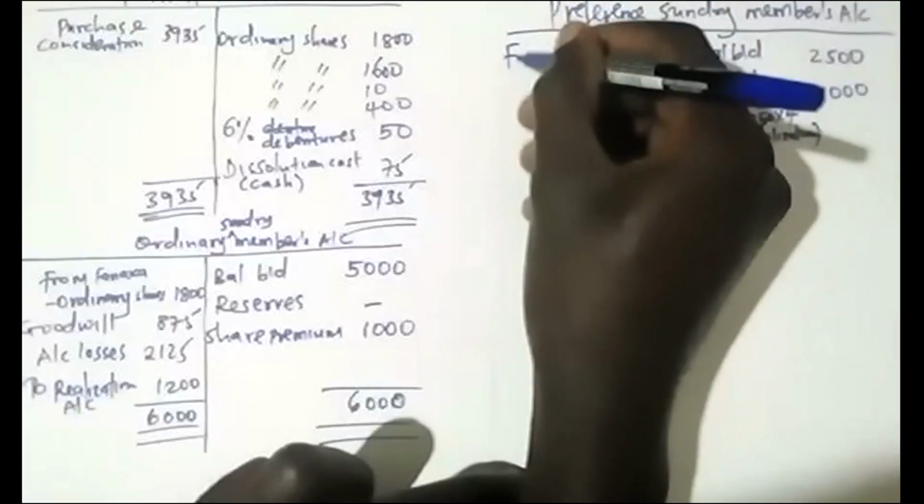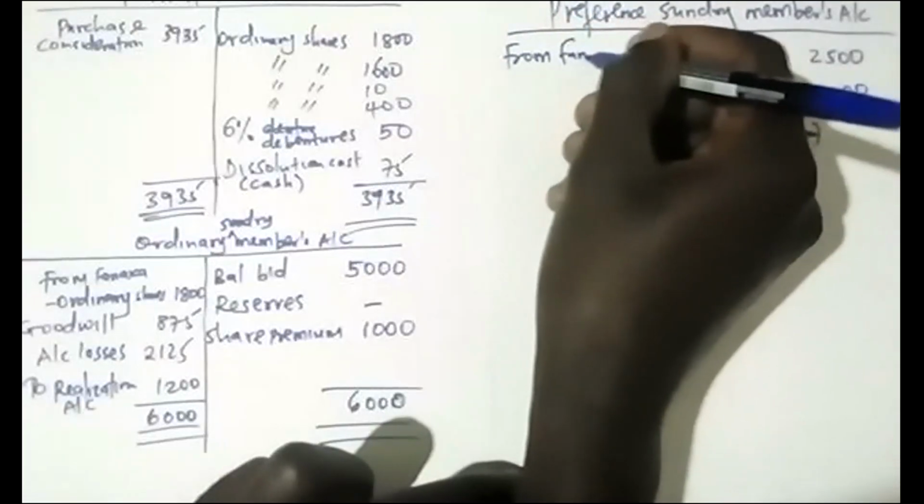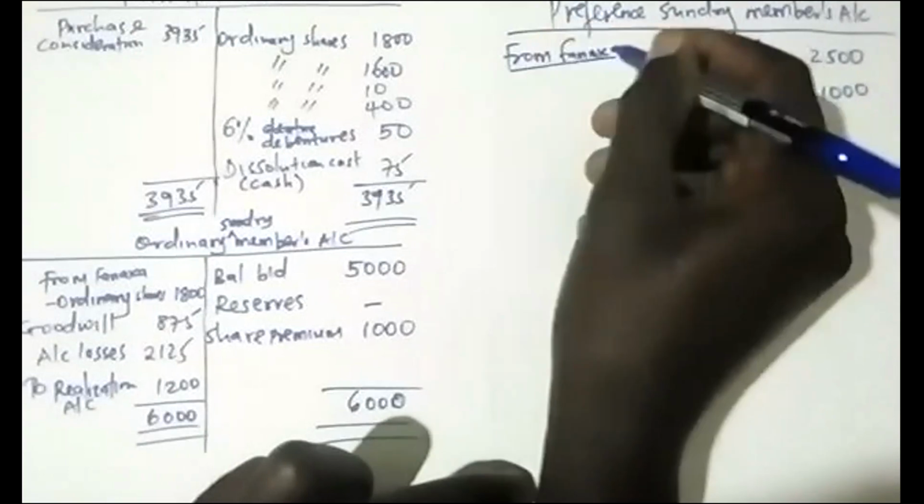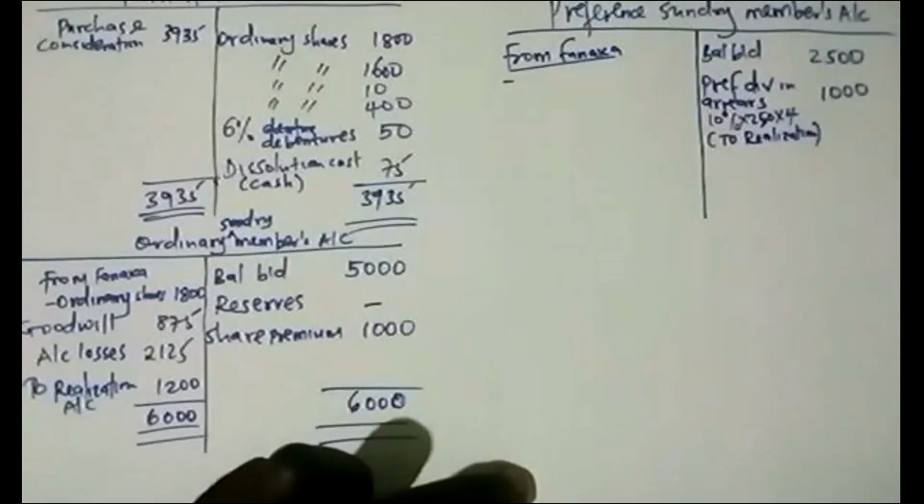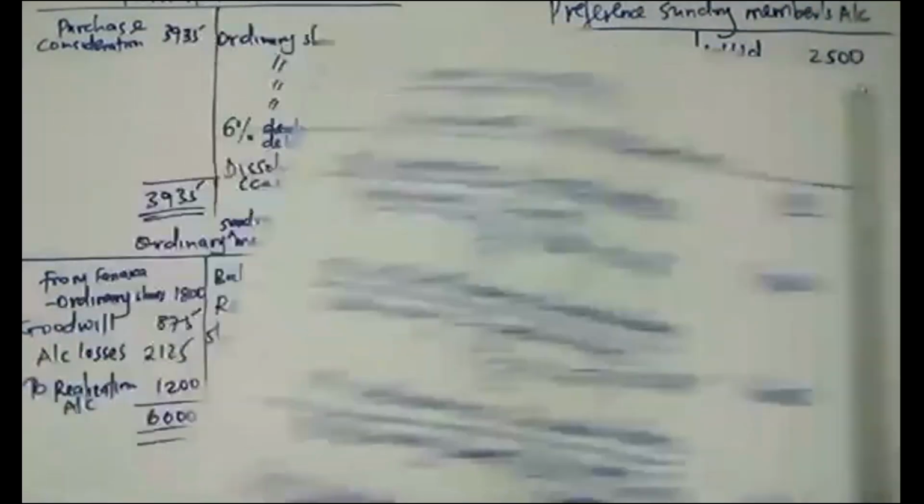Then here you debit what they received from Fanaka, in order to reduce what they were claiming. What they received from Fanaka, you check on what we have already done in our purchase consideration.